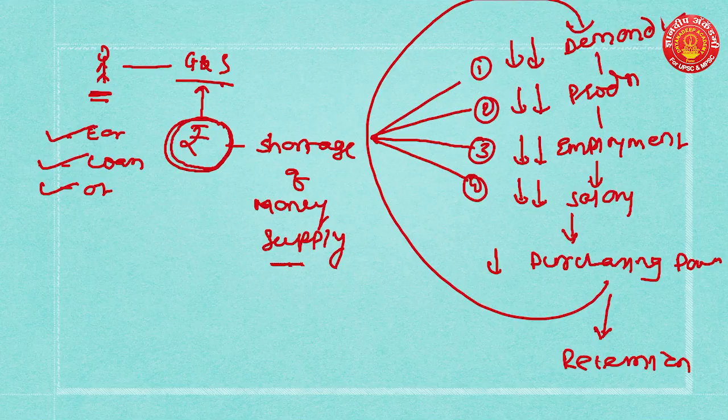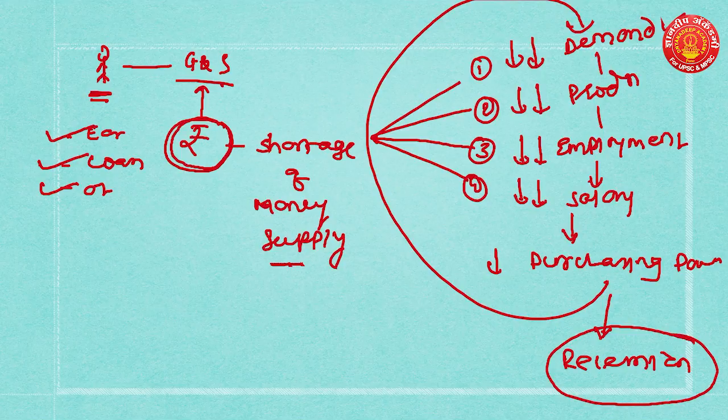Reduction of employment means people will lose their jobs. Losing a job means losing salary, which means reduced purchasing power. It means people will not have money to purchase goods and services. So reduced salary will again lead to the same cycle, that is reduced demand, reduced production, reduced employment, reduced salary. It will lead to a condition which is called recession.